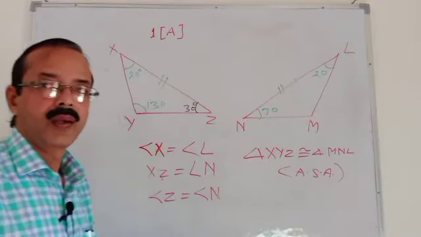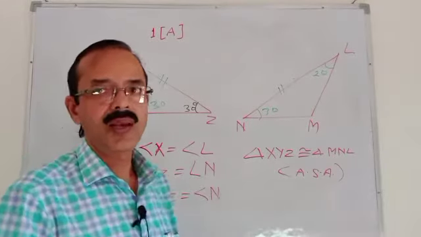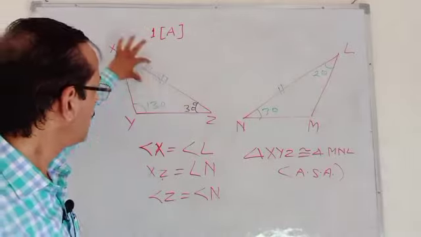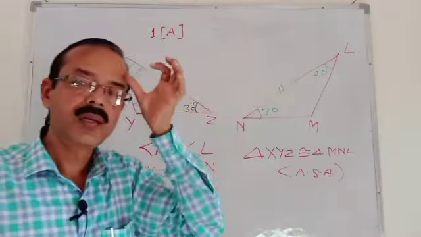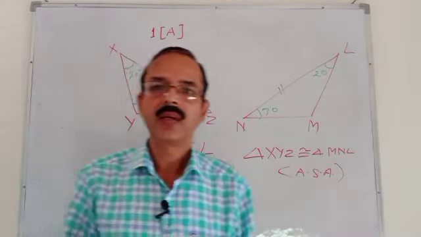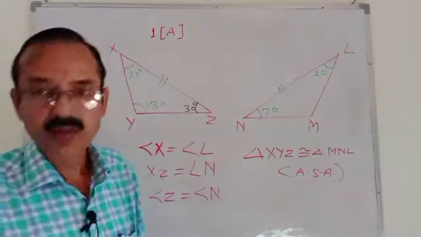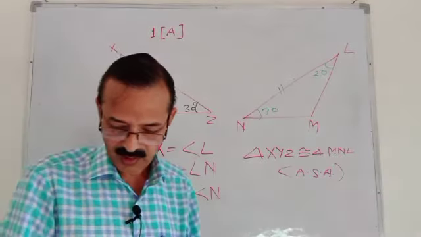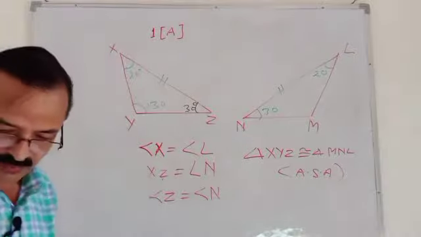Here both the angles should lie on the same side. Both angles lie on this side, both angles lie on this side. So we can say both triangles are congruent by angle, side, angle. This is the second reason. So students, this way you try for the rest of the parts. Same process, same method you have to apply. Let's see one more question after this.